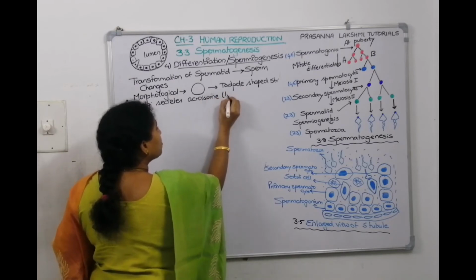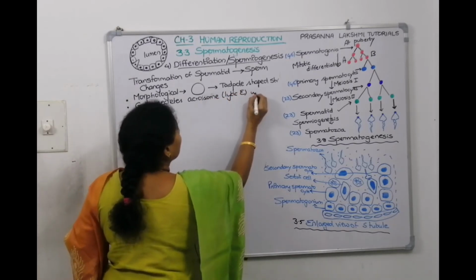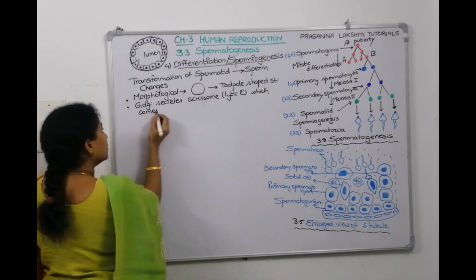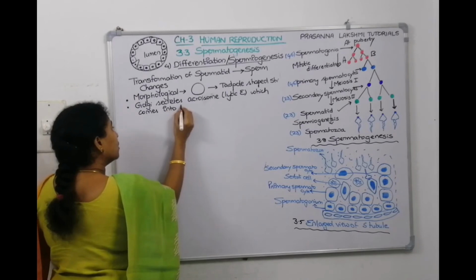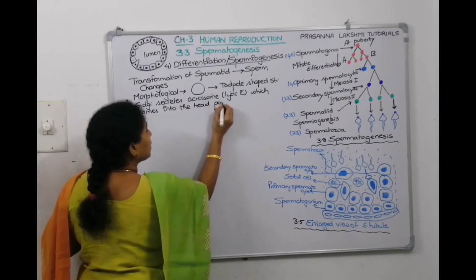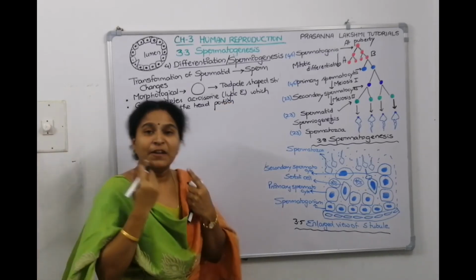What does the acrosome contain? Lytic enzymes, which come into the head portion, okay children.